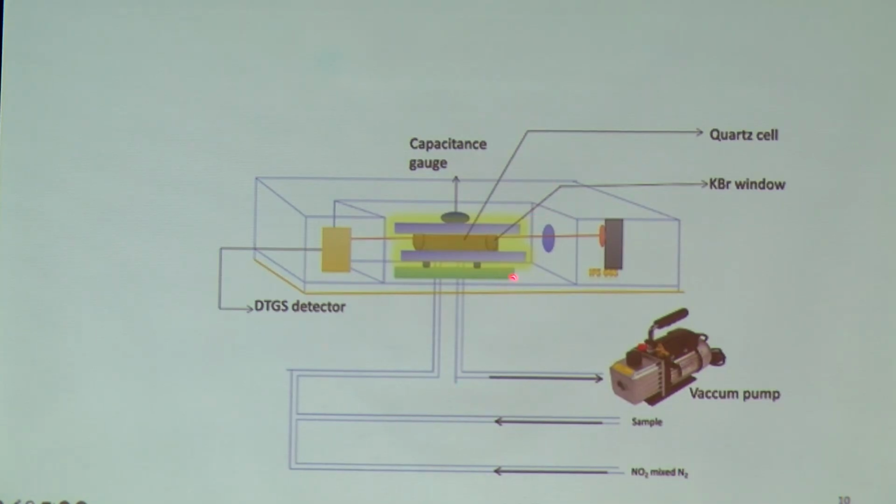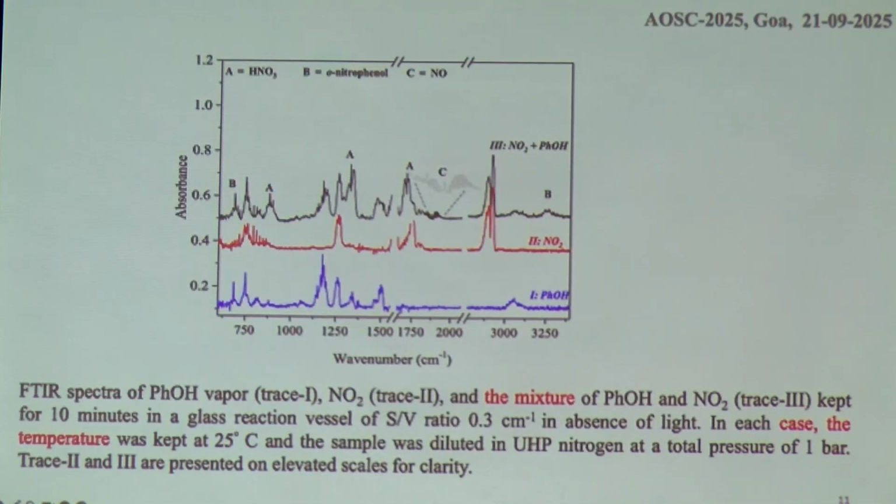This was the method, a simple method. Within an infrared spectrometer, we put a reaction cell. It could be a linear cell or it could be a multiple-pass cell. At different temperatures, with different mixing ratios and different inert gas environments, we carried out this reaction. But we did not find even a trace of HONO production. Always, the product is nitric acid, a little bit of nitric oxide, and orthonitrophenol. That is the product that we identified experimentally. We also did similar calculations. Calculations predict that HONO production could be favorable, but the reaction actually doesn't occur in that channel.